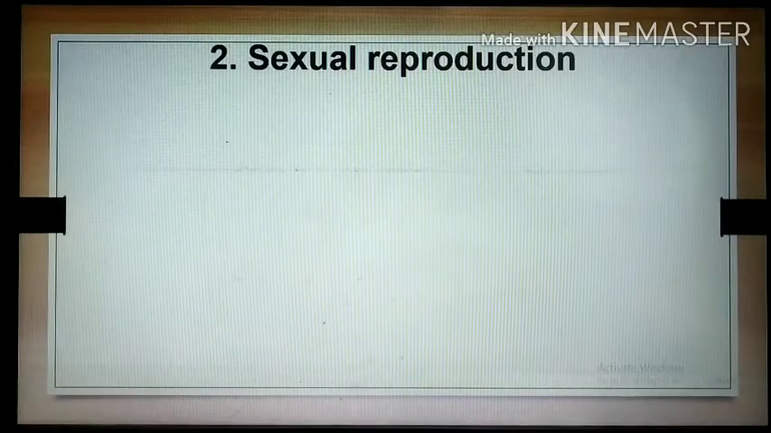Hello and welcome to the fourth lecture of Life Processes in Living Organisms Part 2. In the last lecture, we studied asexual reproduction in multicellular organisms. In this lecture, we are going to study sexual reproduction, the second type of reproduction.